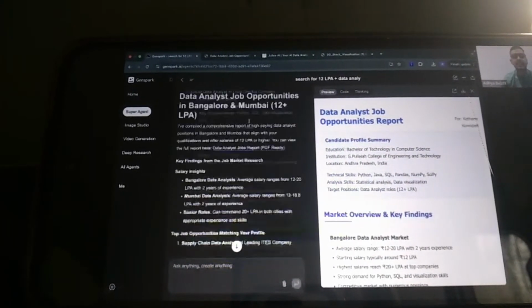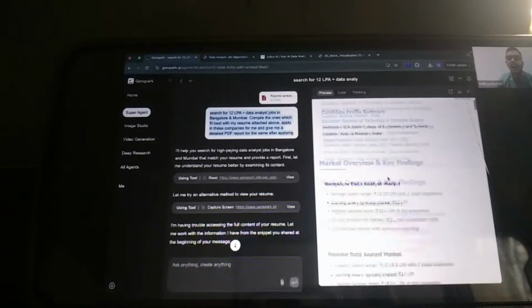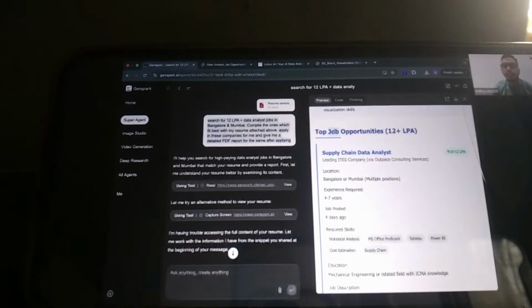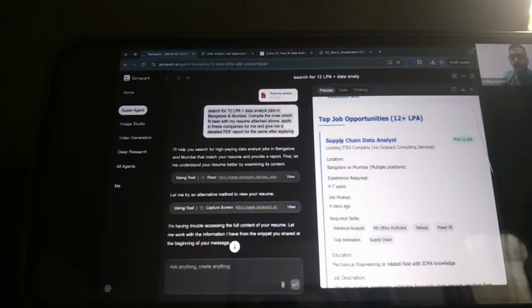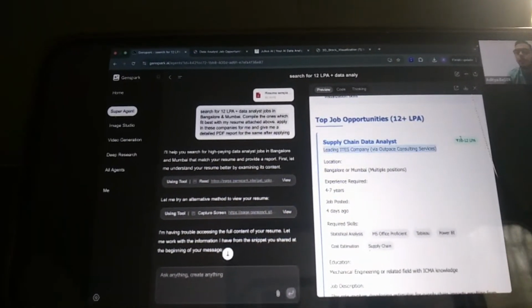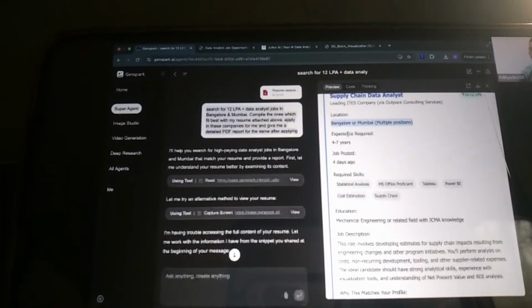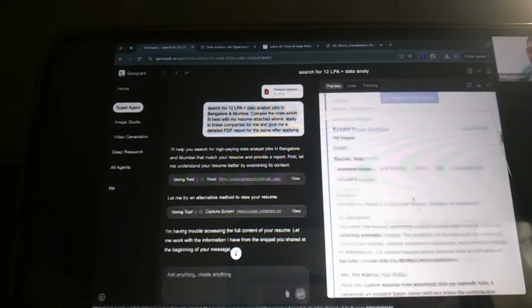See, I entered the same sort of prompt over here earlier. Search for 12 LPA plus jobs, and I have this entire PDF right here along with me of the top job opportunities of 12 LPA. You can see over here it has written the role, which company, what sort of package you would be expecting, location, Bangalore or Mumbai, experience required, education, and the application link for the same as well.